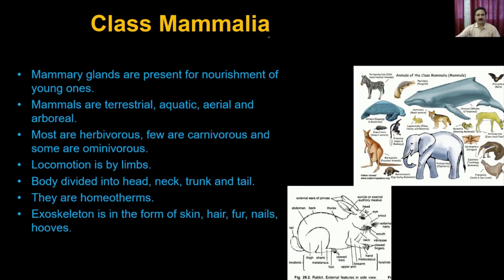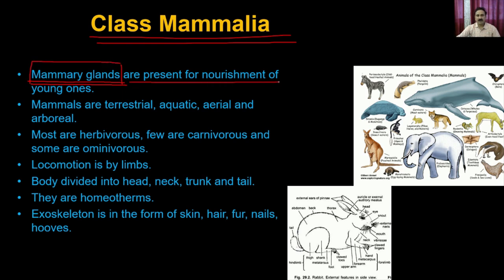Now come back to the class Mammalia. In the class Mammalia, the first thing you have is the mammary gland. So the animals which have mammary glands belong to the class Mammalia, because they use these mammary glands for the nutrition of the young ones.